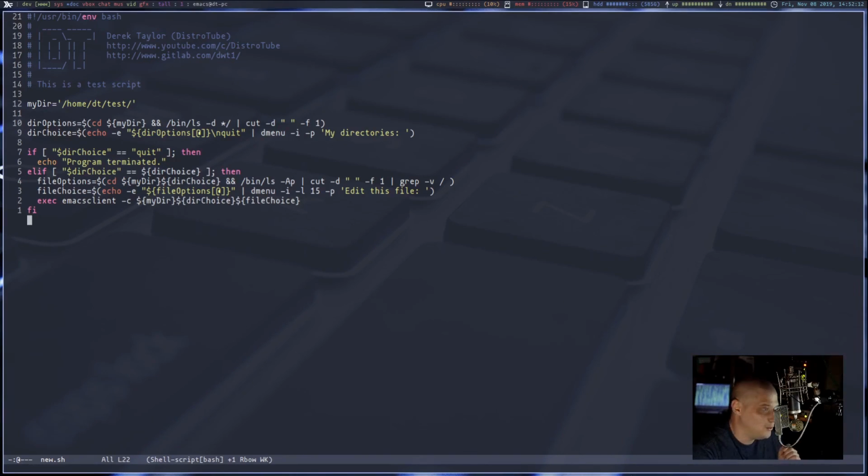This is not a script I needed to create for any reason. If you guys are actually interested in this little test script, I may go ahead and push this to my GitLab page in case any of you guys just want the code for it. I know it's not a lot of code, but it's probably easier for you guys just to pull it down from my GitLab page than trying to read it off a computer screen, or especially you guys that are watching it on a mobile device.